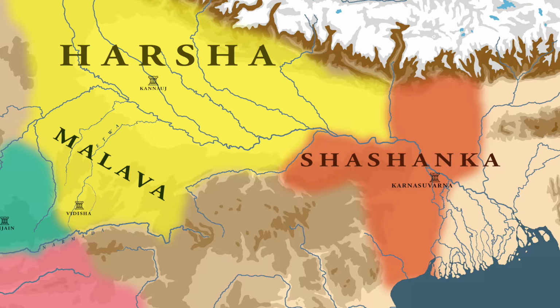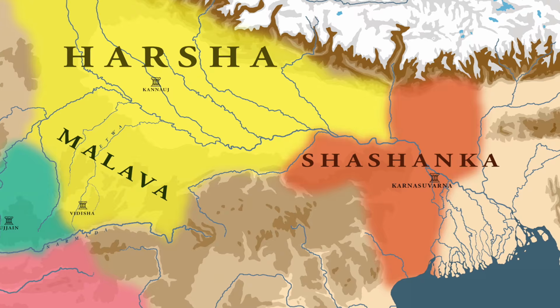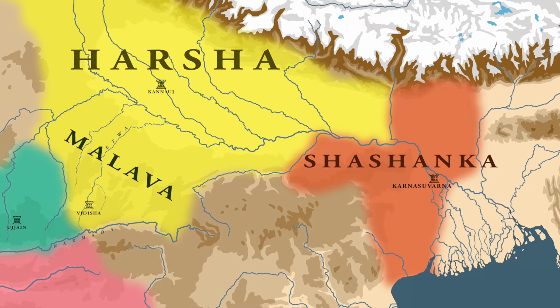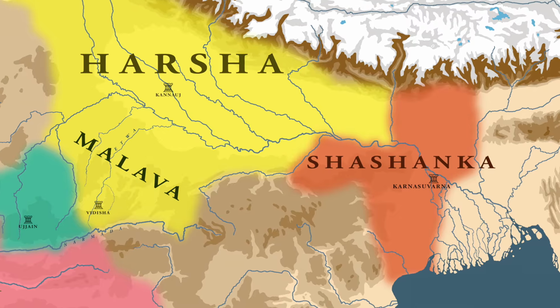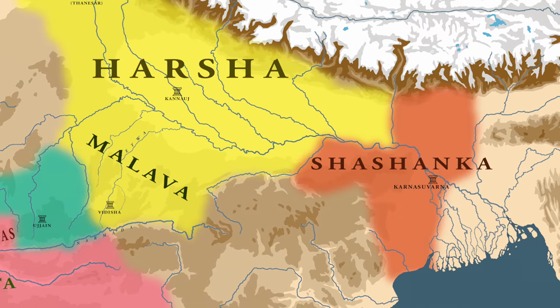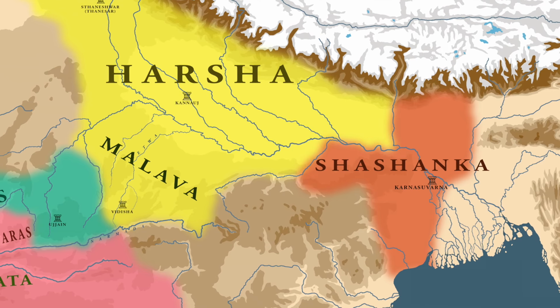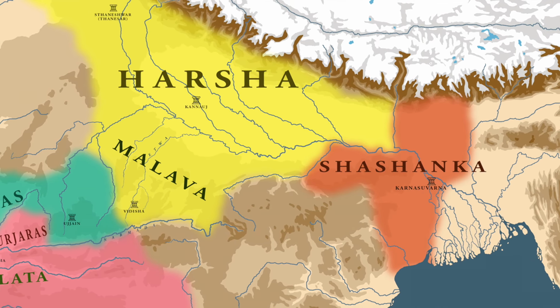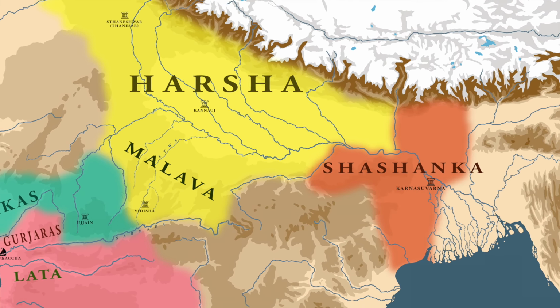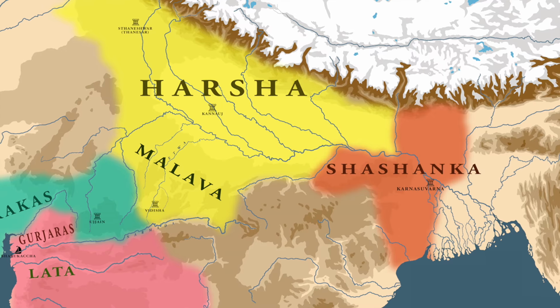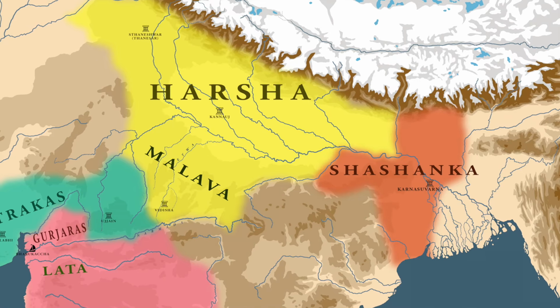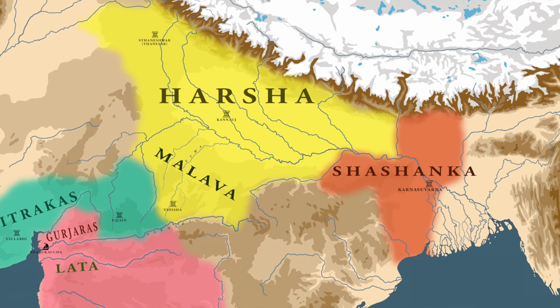We all know that Harsha had only control over northern Bihar, which means that a large portion of eastern India was still under the control of his foremost enemy, Shashank, the ruler of Gauda. No sane military commander would think of campaigning in a far-off land without first destroying all the enemies closer to home.